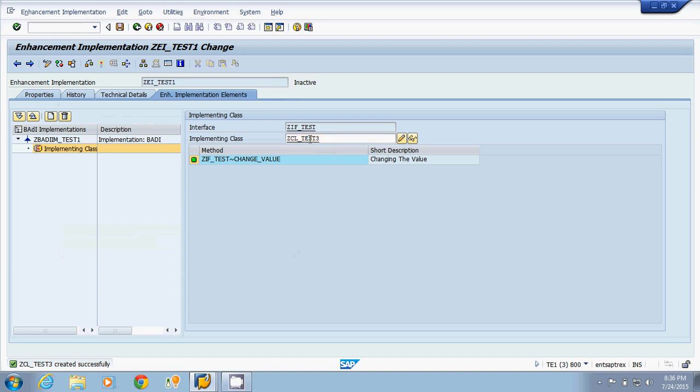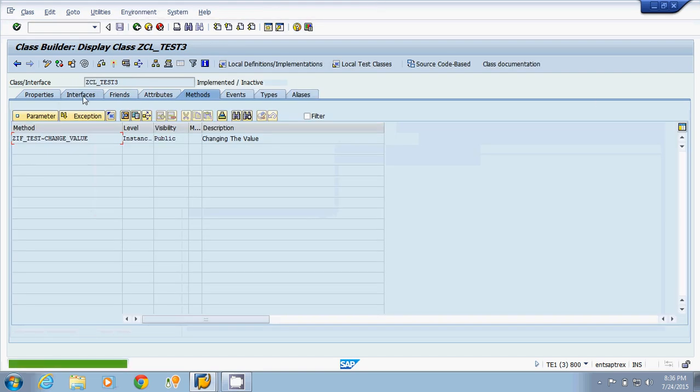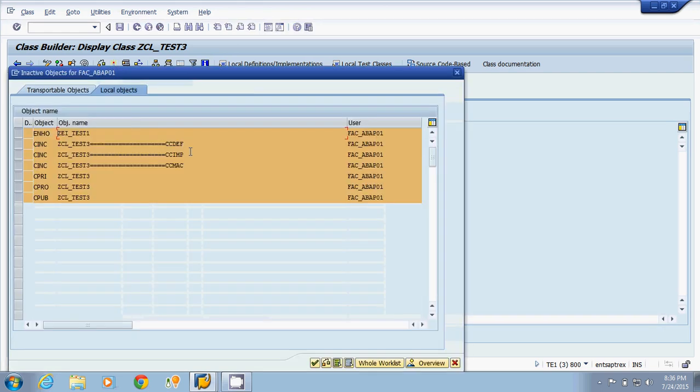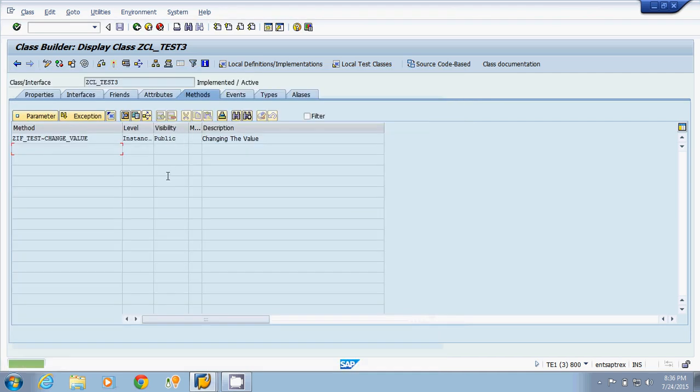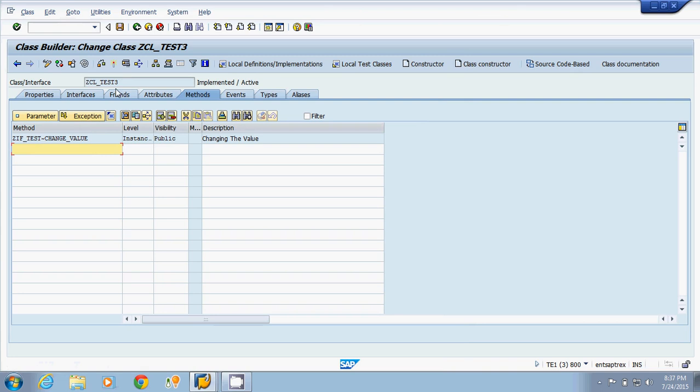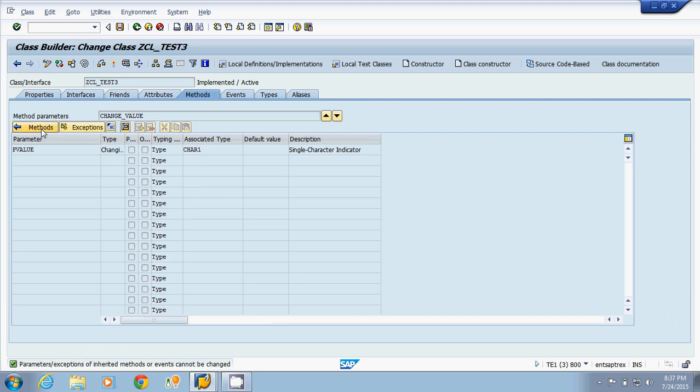Now I will go for this class. Yes. Now I am activating this class. Now I have another class ZCL_test 3. This class has again the same method, change_value, and it has the same parameter, that is p value.